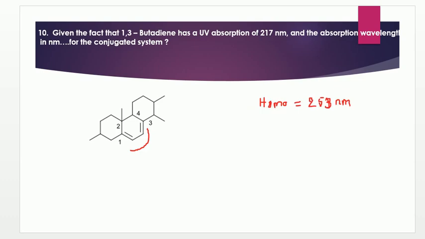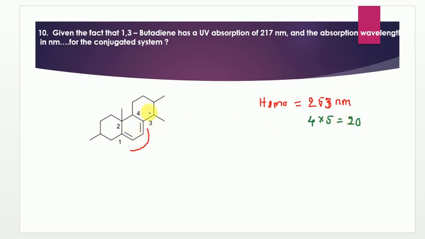Also this consists of a total of 4 alkyl groups. Each alkyl group is going to contribute 5 nanometer for the absorption maxima. So it is going to contribute a total of 4 multiplied by 5, because 4 alkyl substituents are present, which comes to 20 nanometer. And it also has exocyclic double bonds.